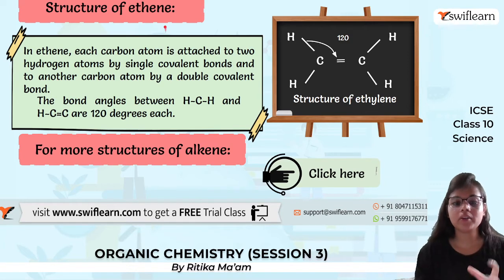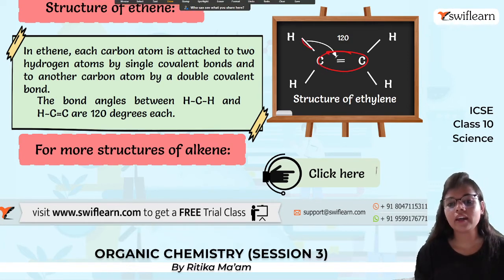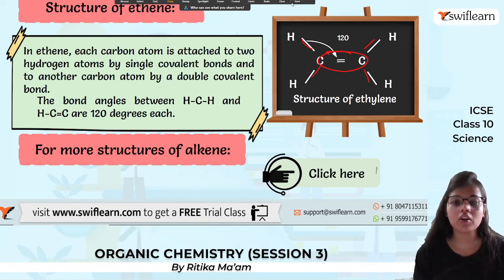Next, structure of ethene. The carbon atoms are attached by a double bond here, and then we have the rest single bonds with hydrogen atoms to satisfy the valency. And the bond angle between H-C-H and H-C=C is 120 degrees.